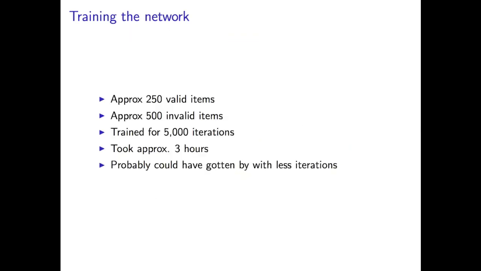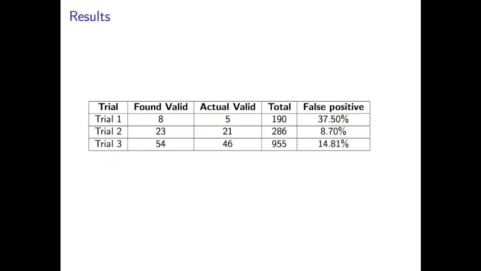So we have, like I said, 250 valid items, 500 invalid items. We run our functions on each of those, and we say, for the 250, that a 1 for the output value is valid. For the 500, a 0 for the output value is valid. We train this for 5,000 iterations. This is what took the longest, because tweaking the previous values, running the iterations and checking the results takes a lot of time. For 5,000 iterations, this took about 3 hours. We probably could have gotten by with fewer iterations, but we're getting better results with 5,000 iterations. So, here are the results.